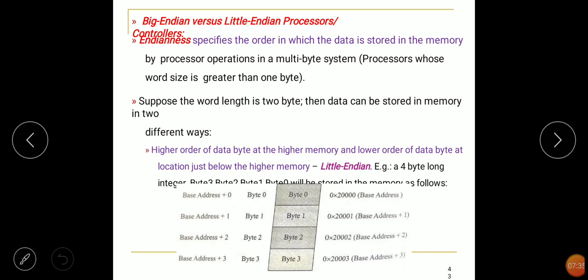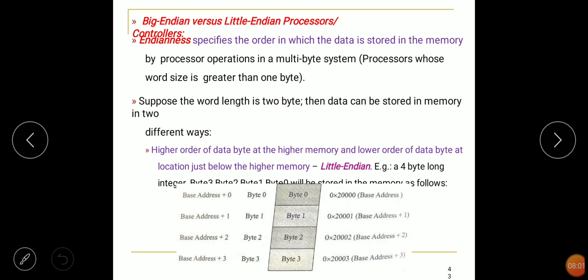Next, another type of processor, the big endian and little endian processors. In the little endian processor, the higher order byte of the data is stored at the higher memory address, and the lower order byte at the location just below it.